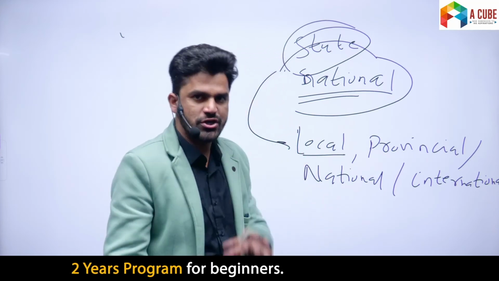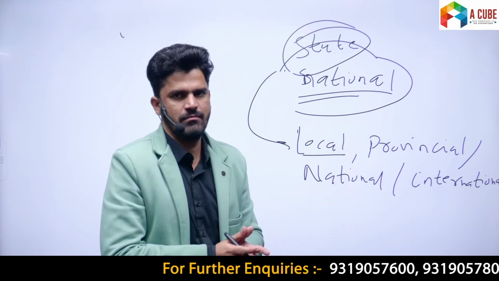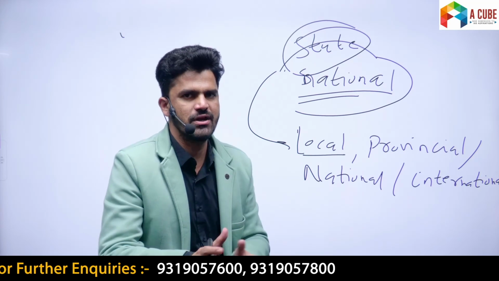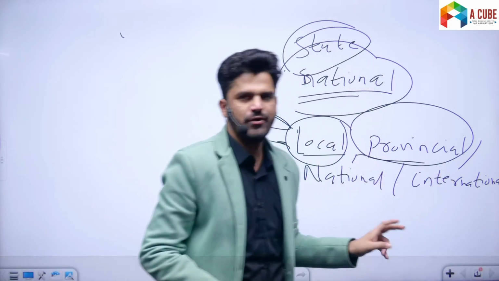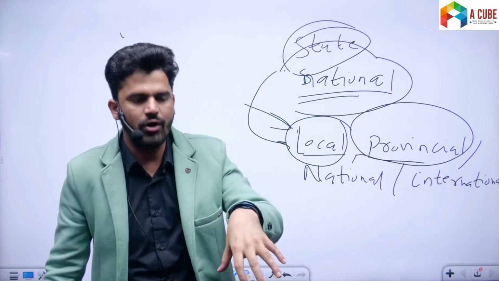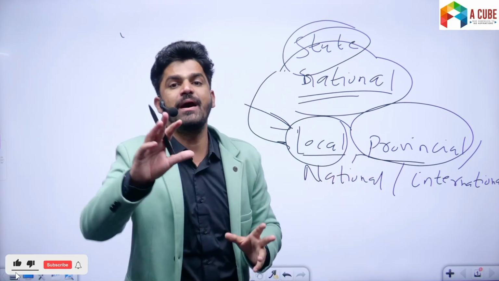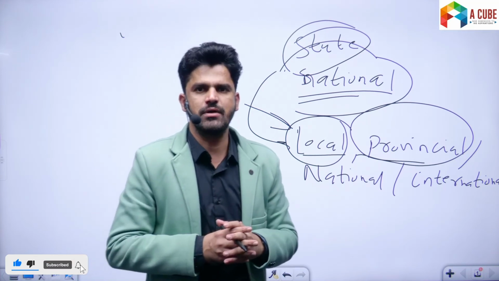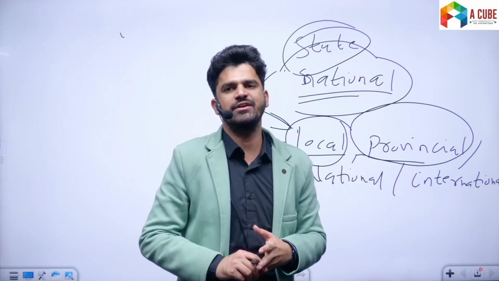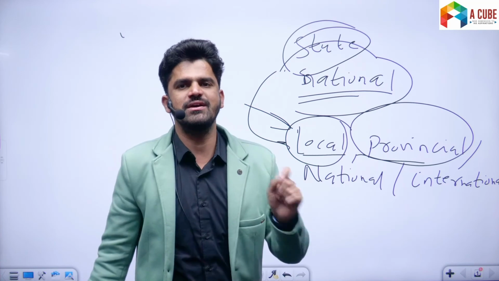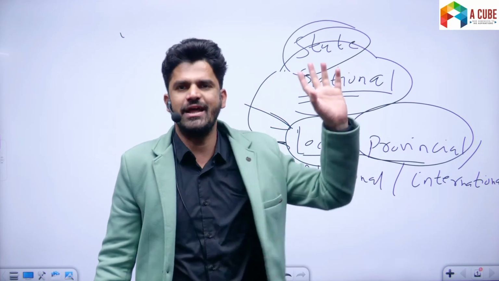The nature of an association can be local. For example, a Residents Welfare Association of a particular area of Delhi, North Delhi, South Delhi, is local in nature. Associations can be provincial in nature. For example, the Delhi University Teachers Association is an association of Delhi University, so it is provincial. Or the Bharatiya Kisan Union, it is an association, a non-government association or civil society organization which has members, for example, from the state of UP. BKU, Bharatiya Kisan Union, the Rakesh Tikait branch, is a provincial organization. It is not a national organization.